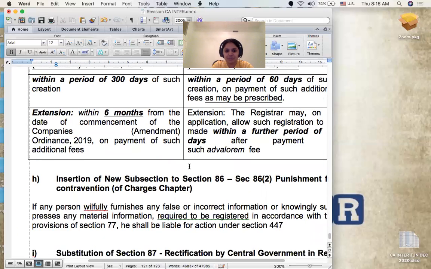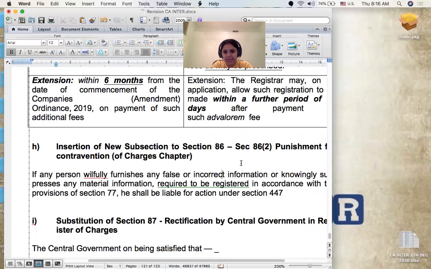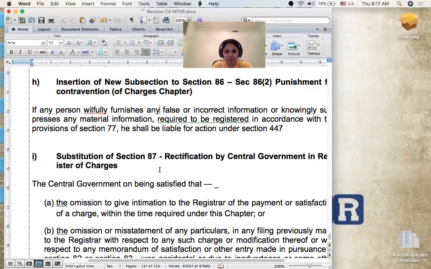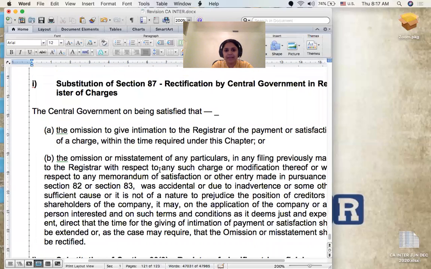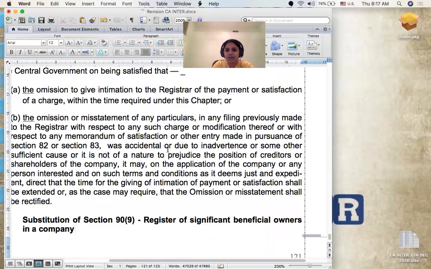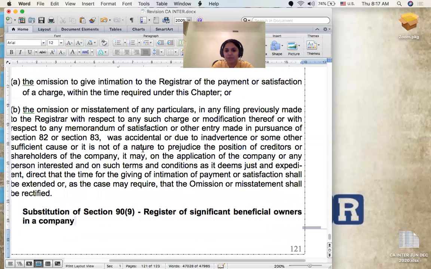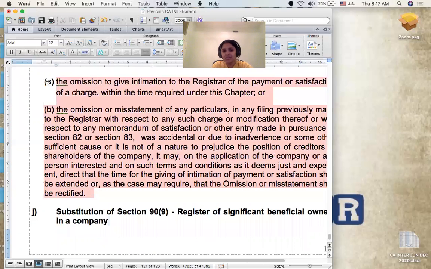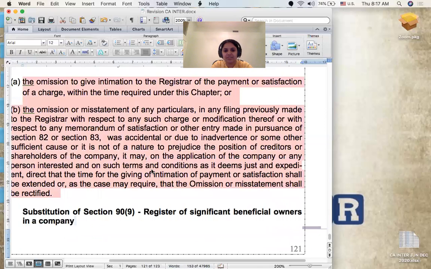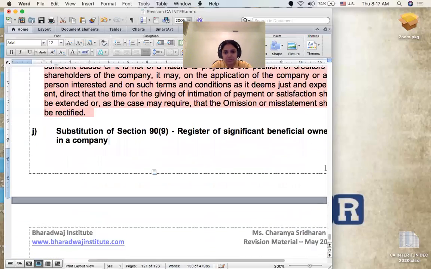You can utilize this. And then similarly in section 86, the penalty part, they made a small change with respect to 447 applicability. This also I was covering as part of the classroom lectures. And then substitution of 87, rectification by central government. So this is about filing condonation of delay. When can you file it? There is better clarity. I have covered it technically in the classroom, but for your ease, I have also pasted it here. There are not many changes between what is in your material and this. You can just read it for your benefit.